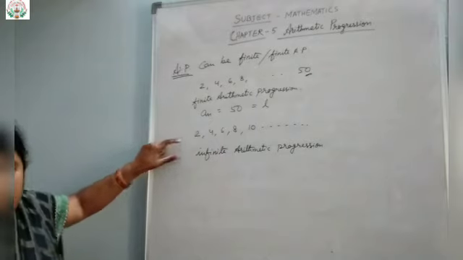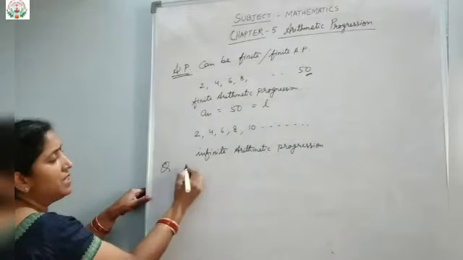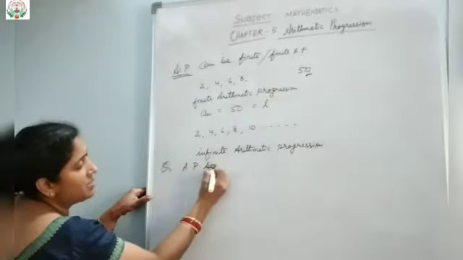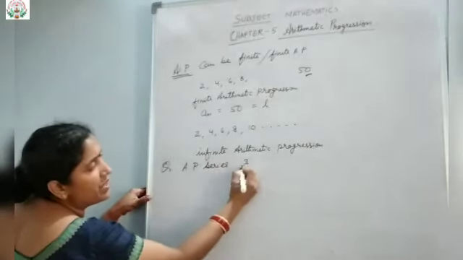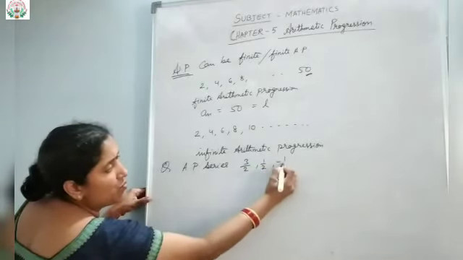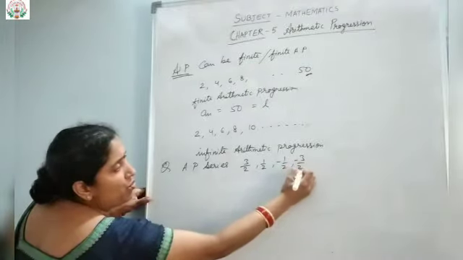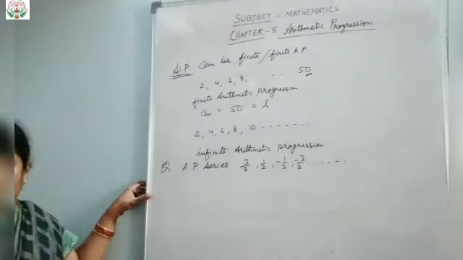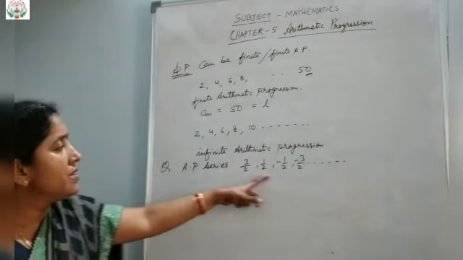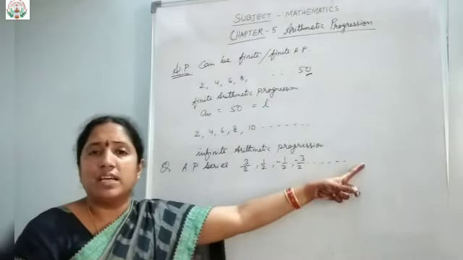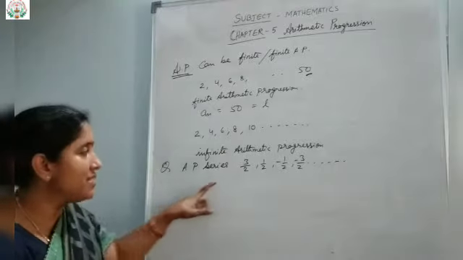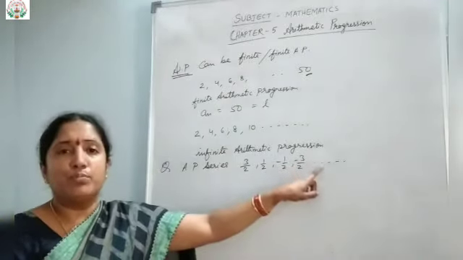In that way, one of the questions we'll see: it is given that the AP series has first term 3 upon 2, then 1 upon 2, then minus 1 upon 2, then minus 3 upon 2, and so on it continues. So you can see dot dot dot is given, means what? Dot dot dot means there is no end to this. The end point, the last term, is not given. Means what is it? Finite or infinite? Yes, it is infinite arithmetic progression.